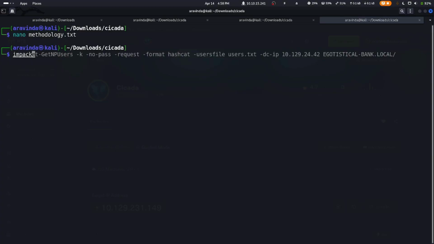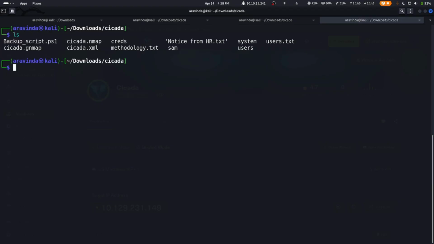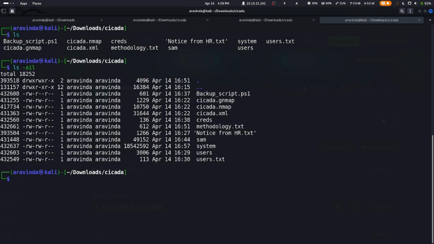Let's first confirm the files are present before we do impacket secretsdump. Let me do ls, and we have SAM and system present in the current working directory, and let's do ls -ail.